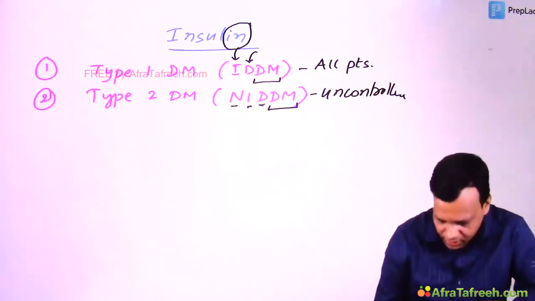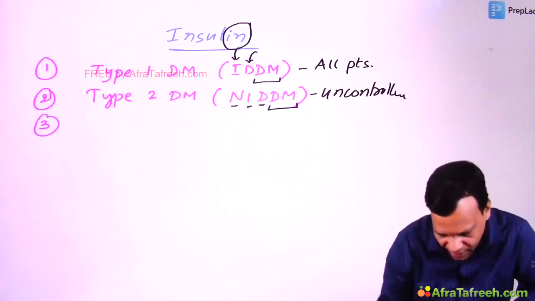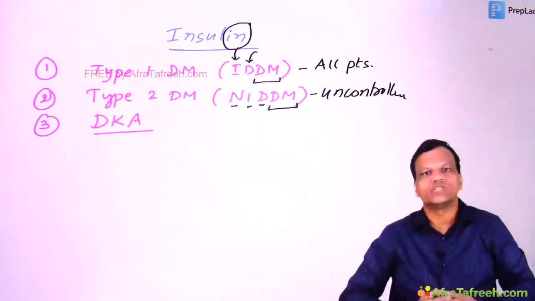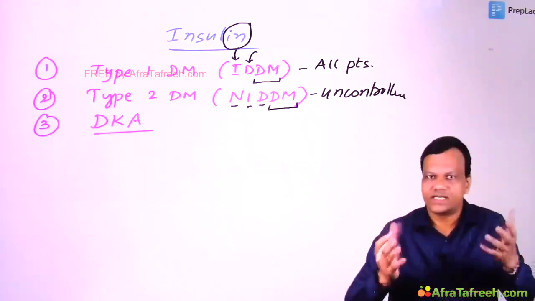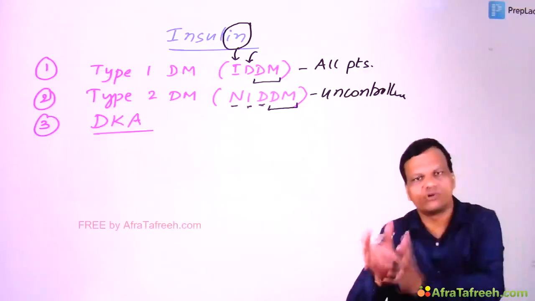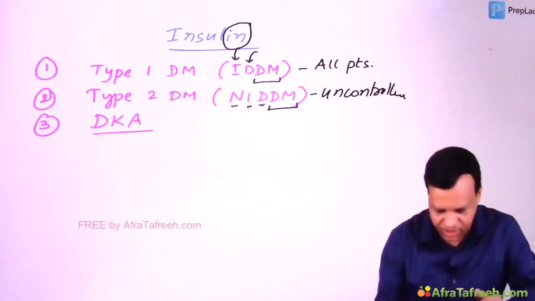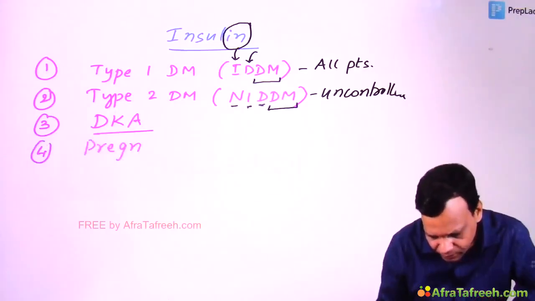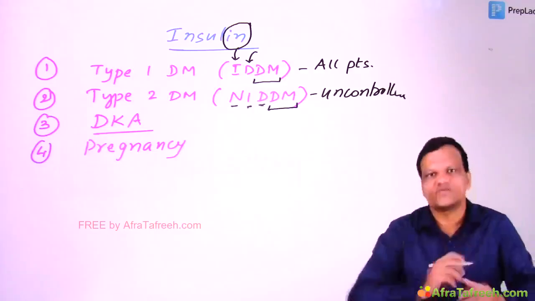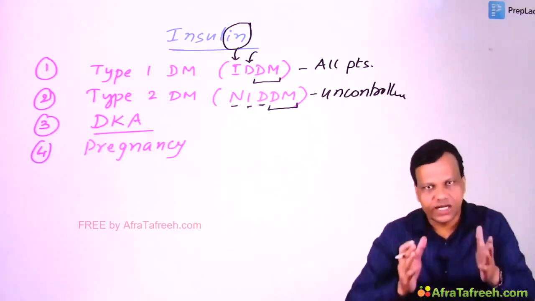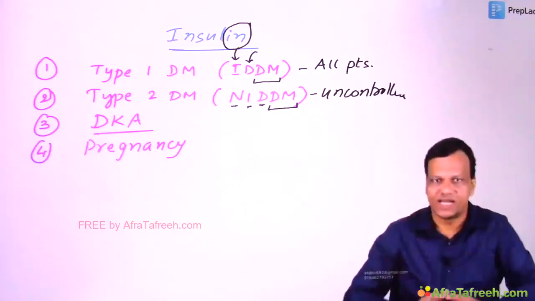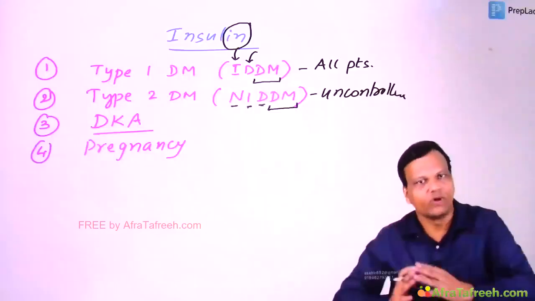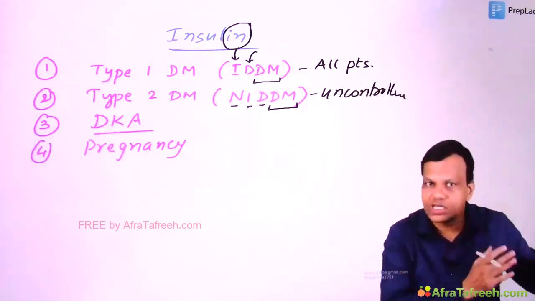Okay. Then we have diabetic ketoacidosis. Insulin is the drug of choice. It is an emergency situation. We have to give insulin. Then diabetes in pregnancy. Insulin is the drug of choice for gestational diabetes or any diabetes in pregnancy. It does not cross the placenta, so there is no risk of fetal hypoglycemia, which is present with most other drugs.